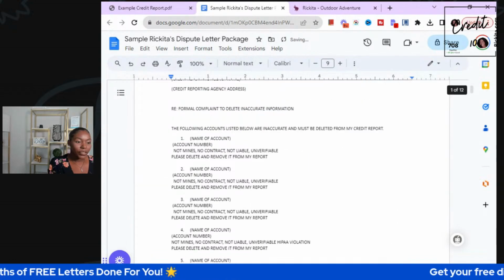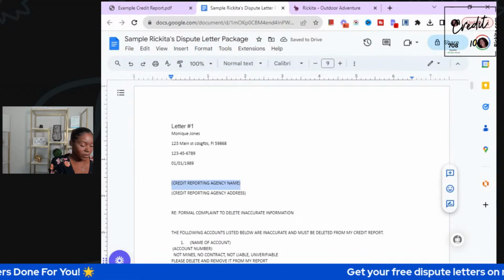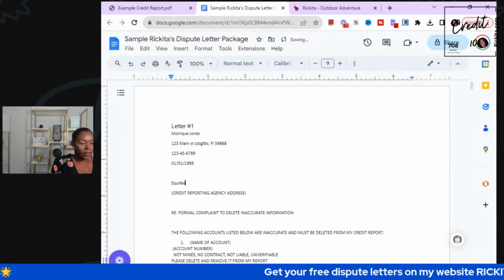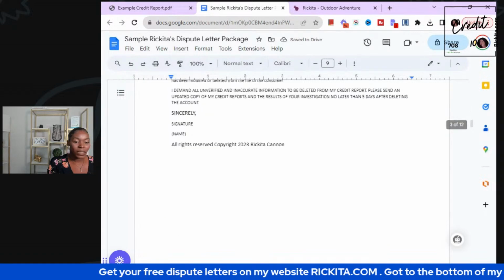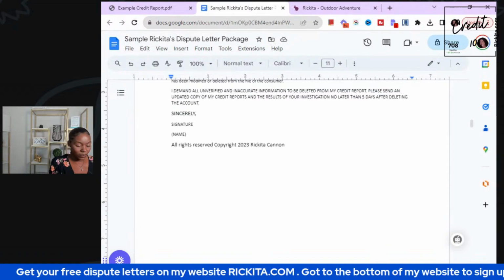So this is going to be TransUnion. We're going to make this one Equifax. And we're going to make this next one, let's paste another one. We're going to make this next one Experian.